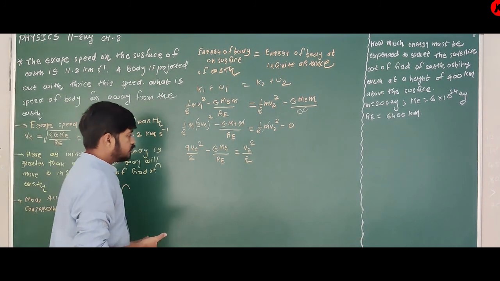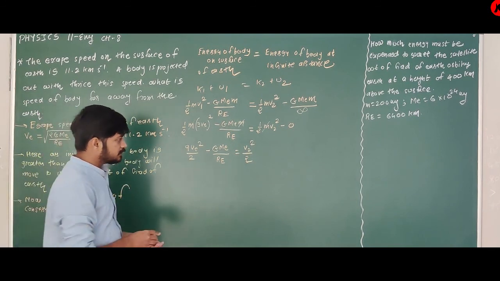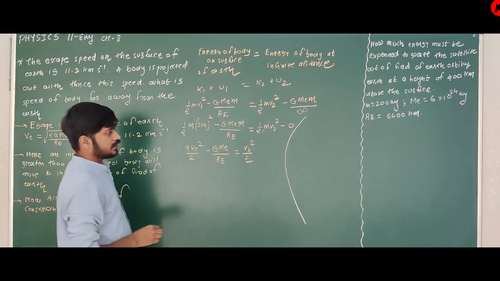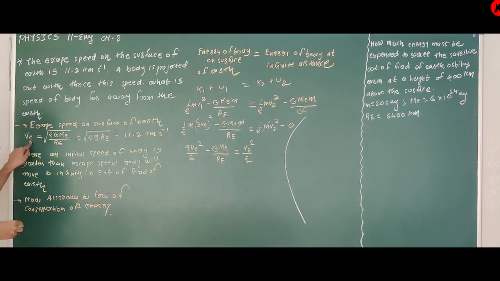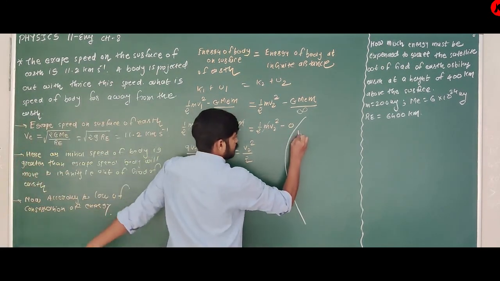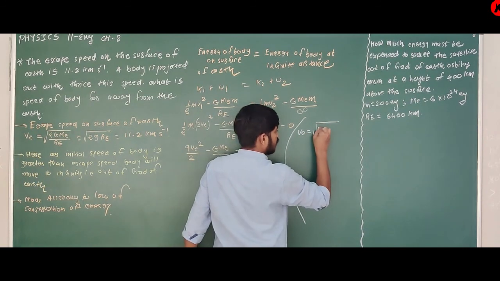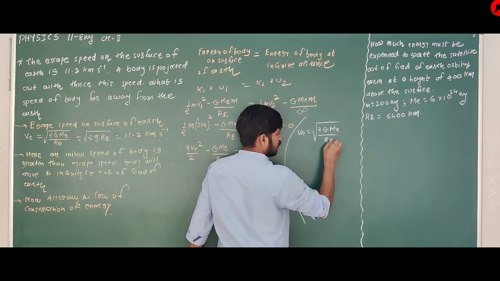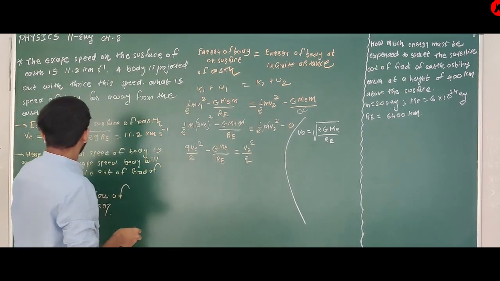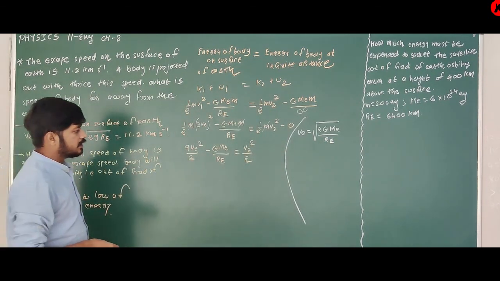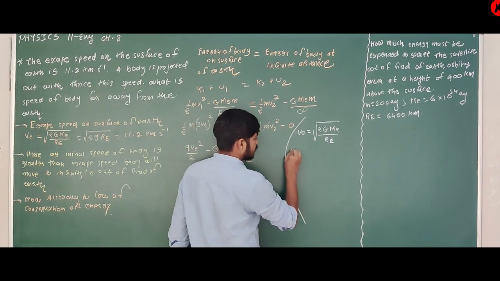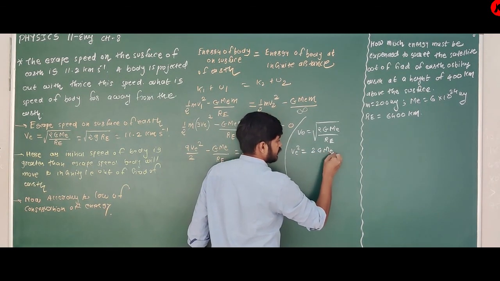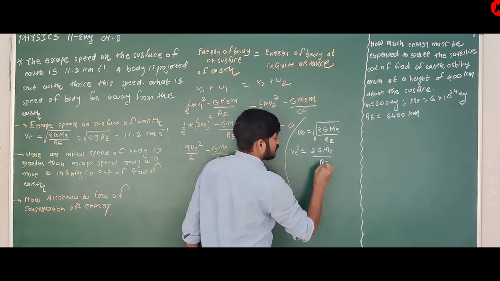But to make this calculation easy, see here, VE is equal to under root 2GME upon RE. Square on both sides, so VE square is equal to 2G ME upon RE.